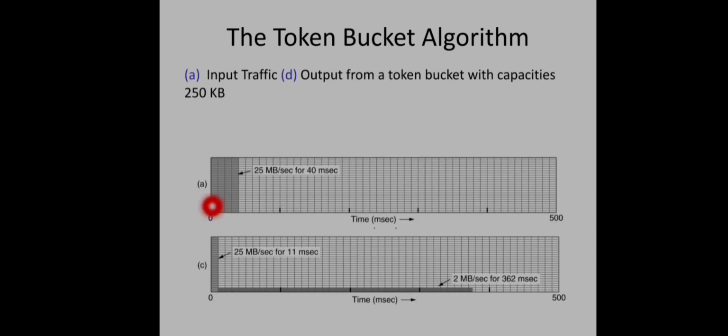So you can see here the input traffic is 25 megabytes per second and it receives a burst for 40 milliseconds, and for the first 11 milliseconds the entire 25 megabytes per second data will be allowed. So data of 275 KB will be transferred during this time period, and for the remaining time the rate will be 2 megabytes per second. So it will last for 362 milliseconds to send the remaining 725 KB of data. Okay, so this is how it works in case of a token bucket capacity of 250 kilobytes.